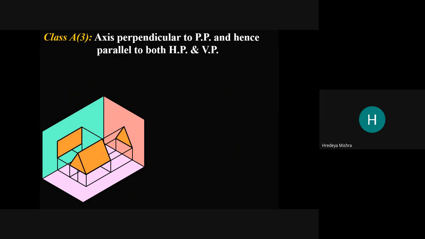This is a prism which is perpendicular to this projection plane. We can say this is the side plane. Now the base is parallel to the vertical plane, and this side is parallel to the horizontal plane.